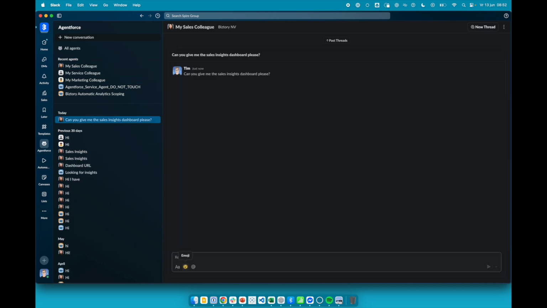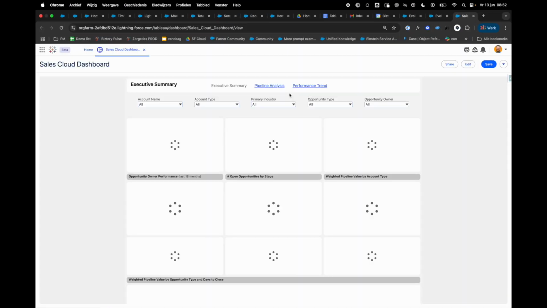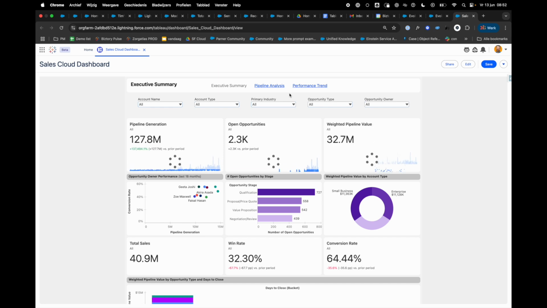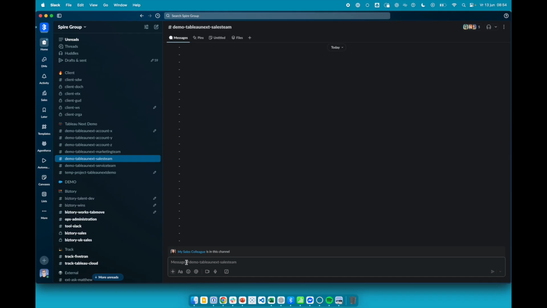This is not my colleague. This is an agent working for me. As you can see, he's working on the response and he retrieved a dashboard for me. And simply by clicking on it, I am again on my Salesforce dashboard. Just to show you how integrated all of this is, we have really come full circle in terms of integrations and switching between interfaces. There's no need of really copying, pasting stuff around.